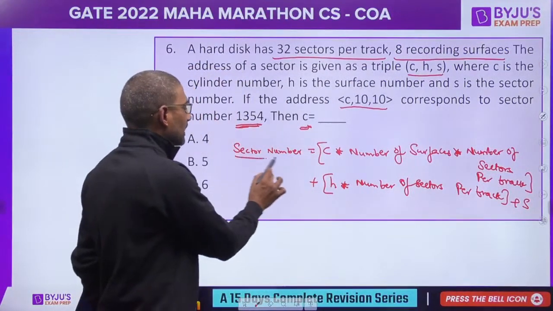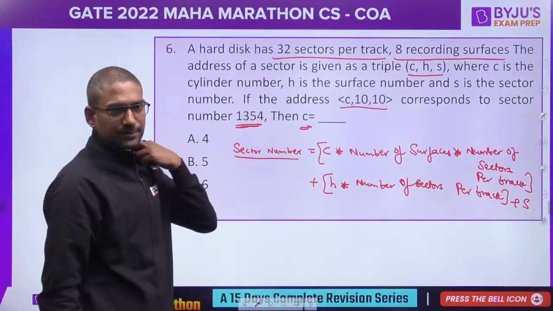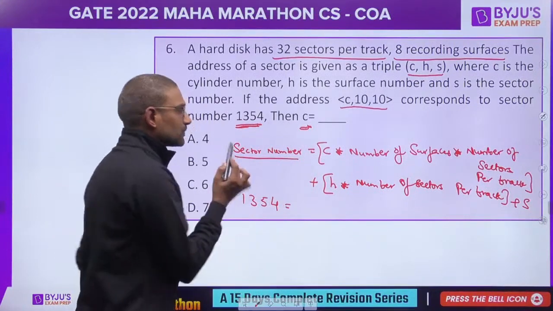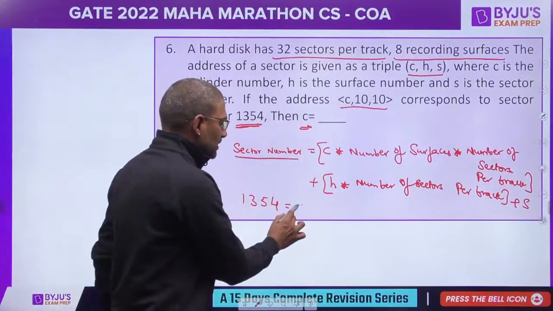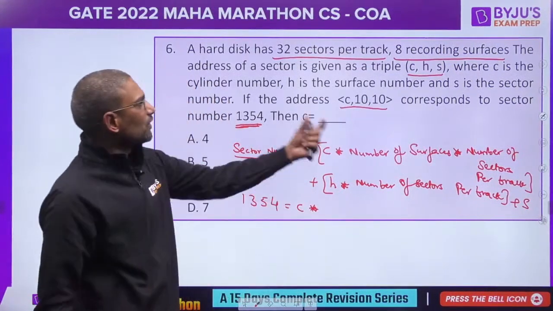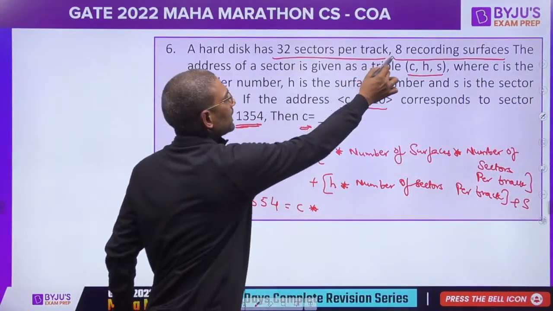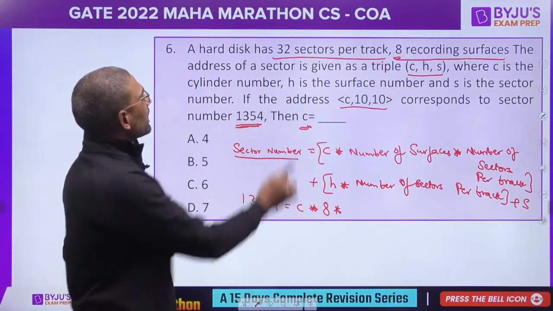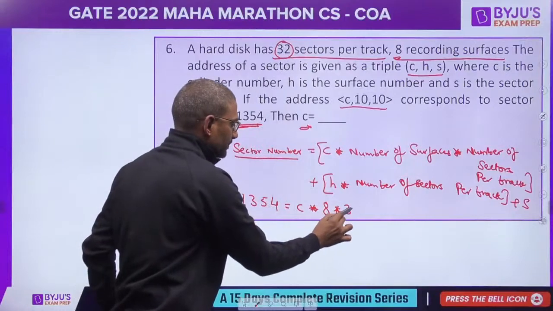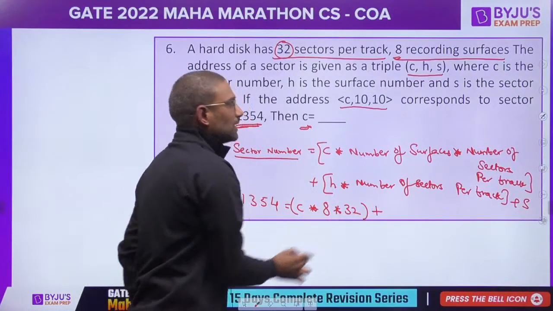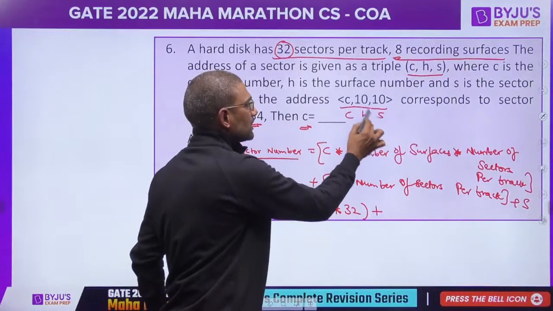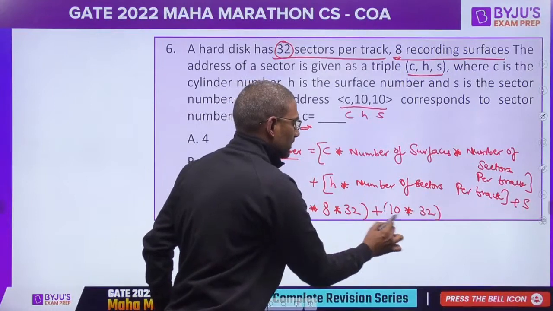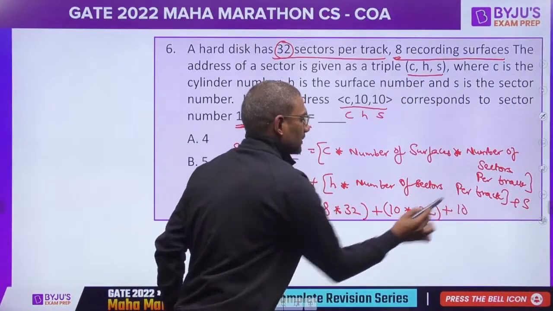Now we are already given with the sector number. What is that? 1354. That is equal to C we are supposed to find out, and number of surfaces, 8 recording surfaces, and number of sectors per track, 32. Plus H is given, 10, number of sectors per track, plus S is given 10.